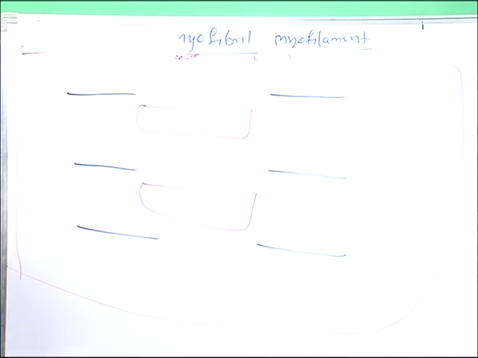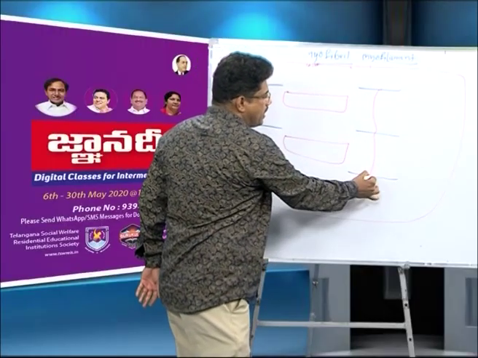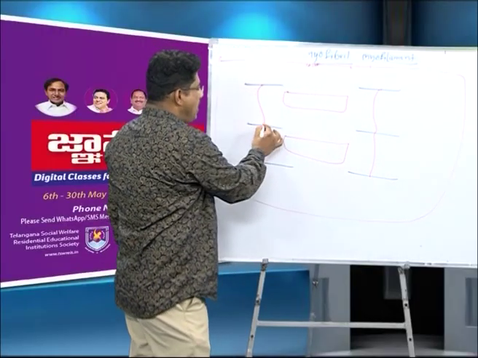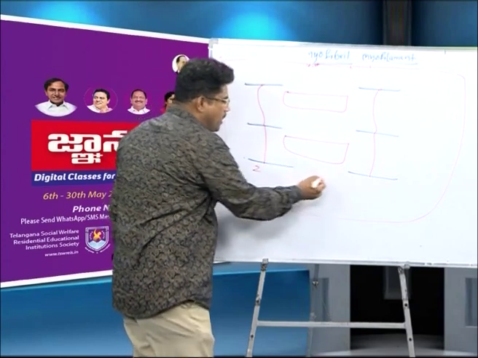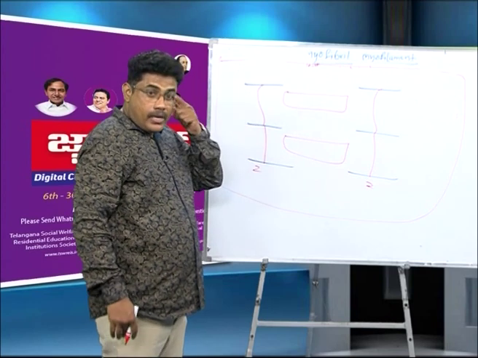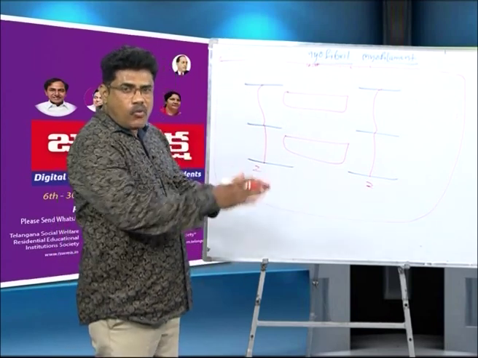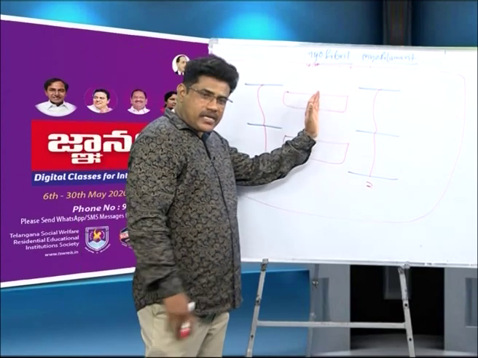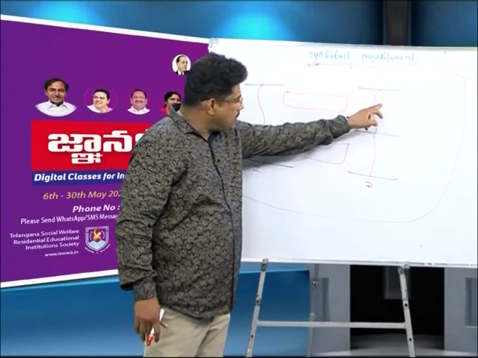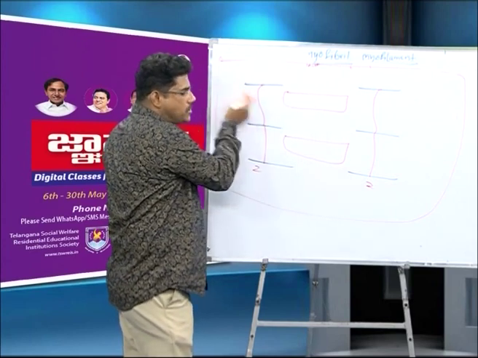In the middle of the thin filament, the Z line is present. This is a Z line, this is a Z line. In the thick filament, 300 myosins are there. 150 myosin heads are towards one Z membrane, and the remaining 150 heads towards the other Z membrane.